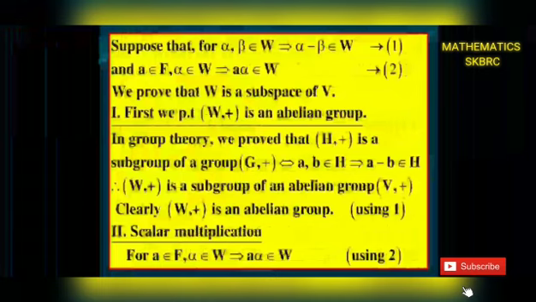Using 1, alpha, beta belongs to W gives alpha minus beta belongs to W, that gives W plus is a subgroup of an abelian group V plus. Since V is a vector space, V plus is an abelian group. We know that every subgroup of an abelian group is abelian, therefore W plus is an abelian group. The second one is scalar multiplication. Equation 2 is enough for this axiom. From 2, A belongs to F, alpha belongs to W gives A alpha belongs to W.